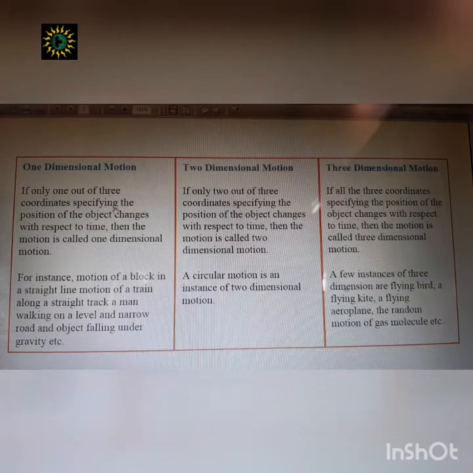You are not taking two different directions, you are only taking one coordinate to specify the motion of any object.